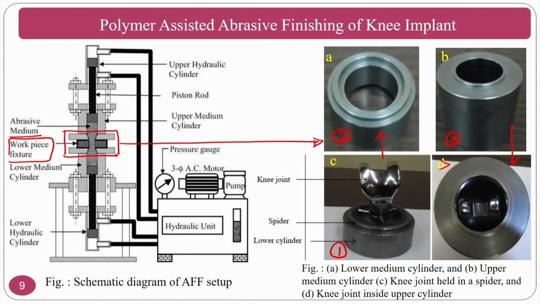The main purpose of the tooling is to hold the knee implant in position to allow the medium across the surface of the finishing, so that the finishing can take place properly.